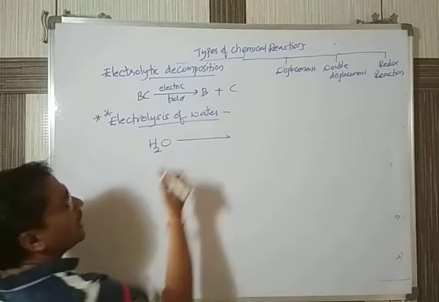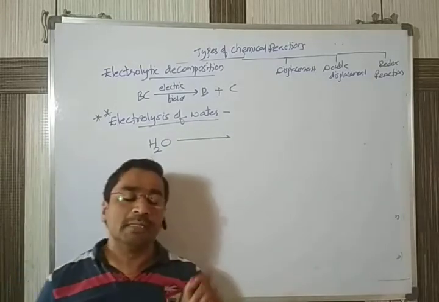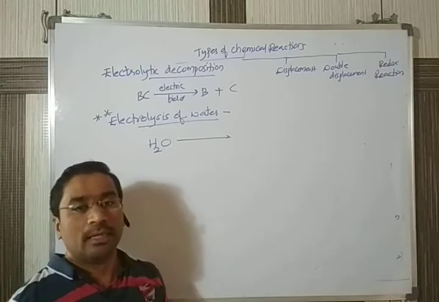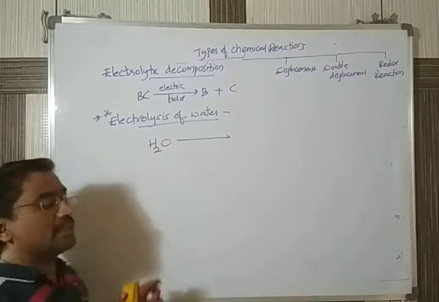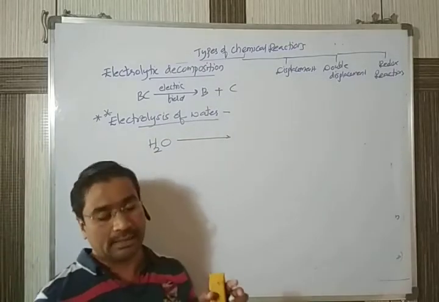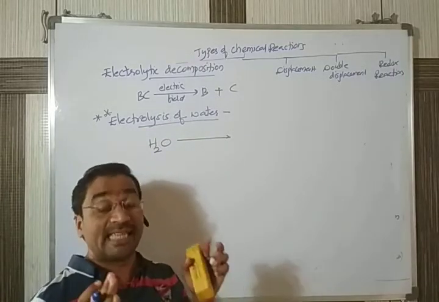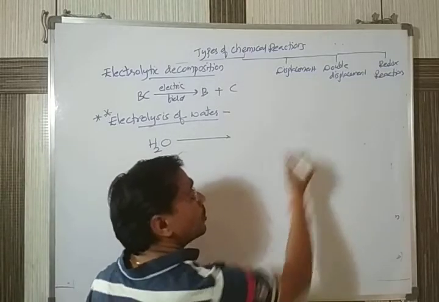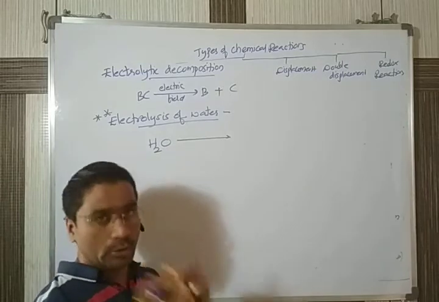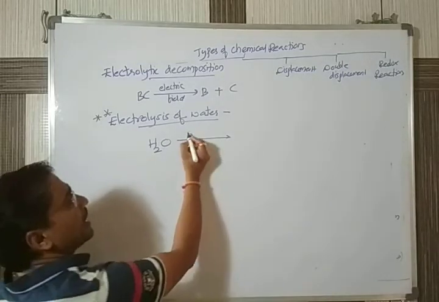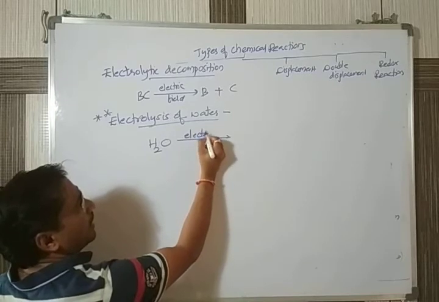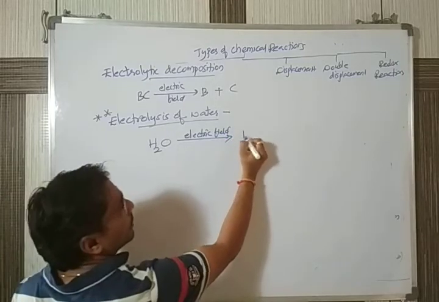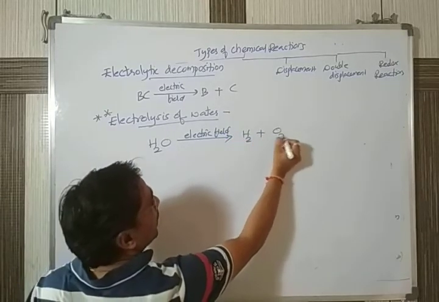Whenever it is applied in the presence of an electric field, when you are applying electricity, we don't directly take wires and dip them in the water. We need to take an apparatus called a cell. That cell should contain an anode, a cathode, and one solution. In the presence of electric field, the water will divide to give rise to H2 and O2.